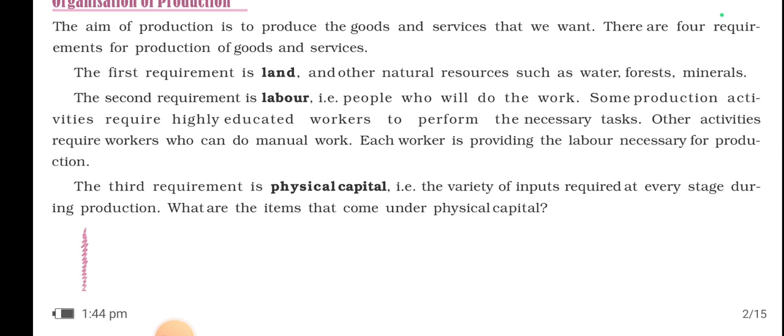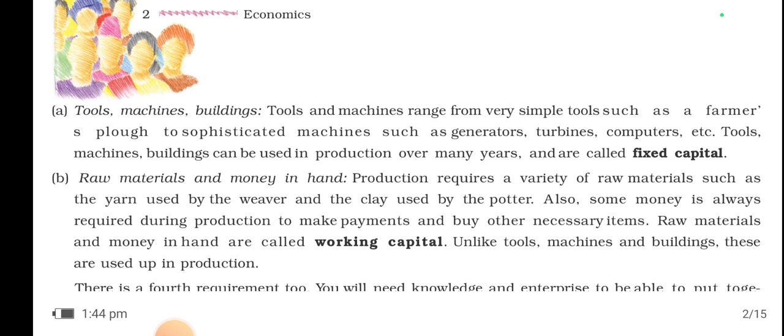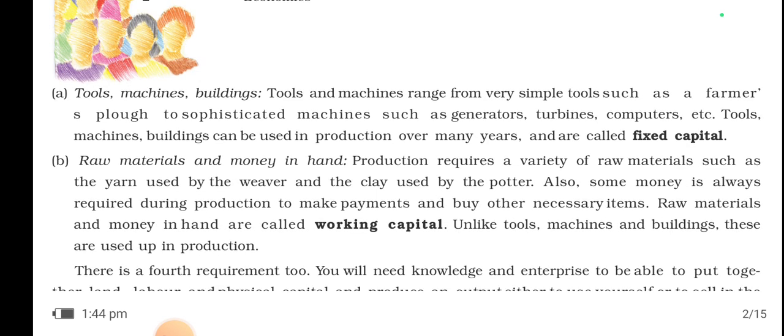Next, the third requirement is physical capital, meaning the variety of inputs required at every stage during production. What are the items that come under physical capital? Let us understand. A. Tools, machines, buildings.